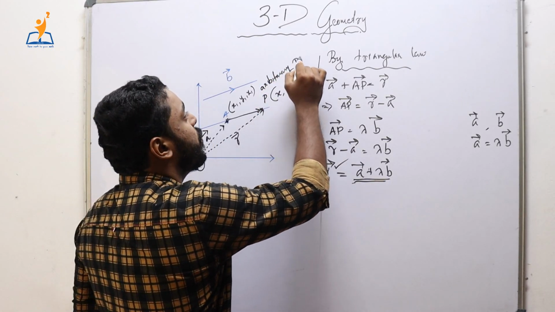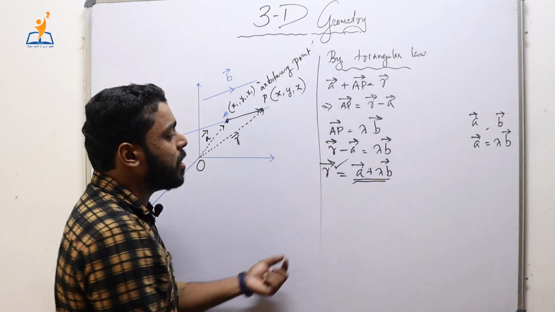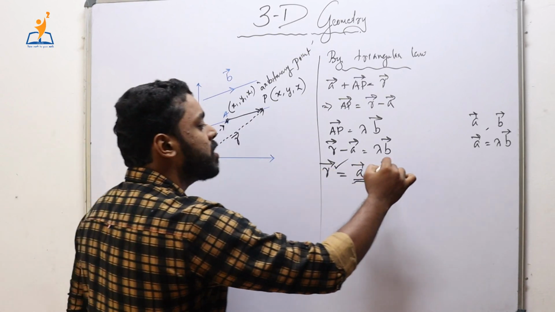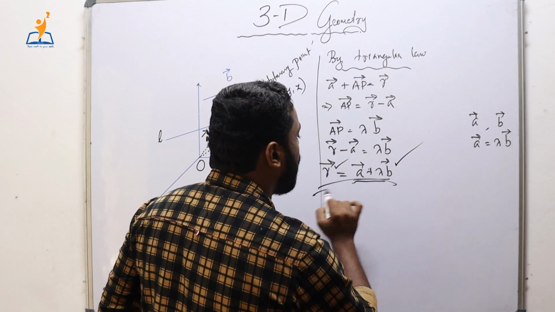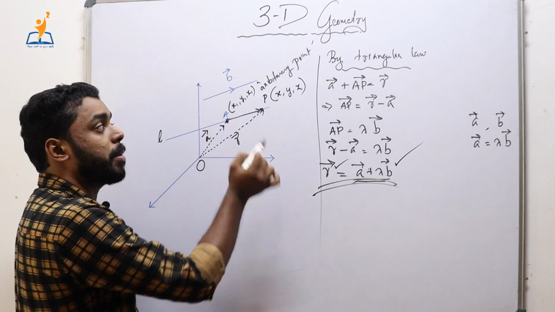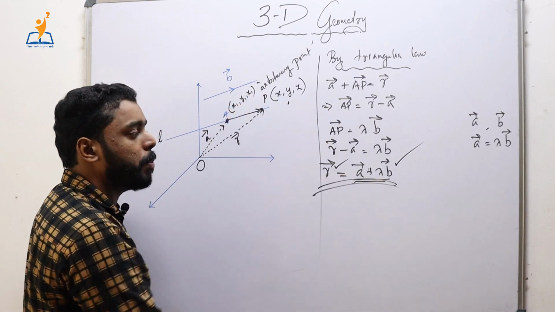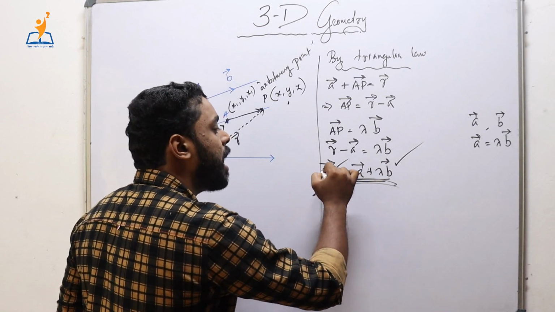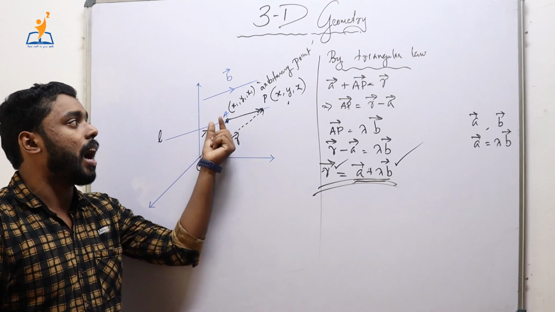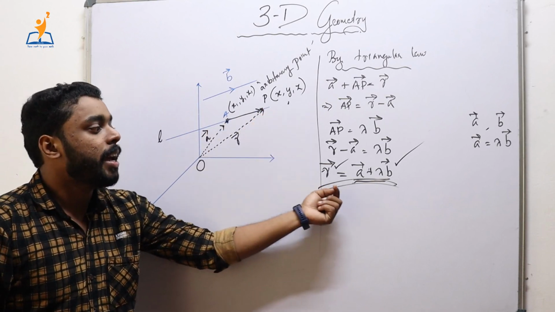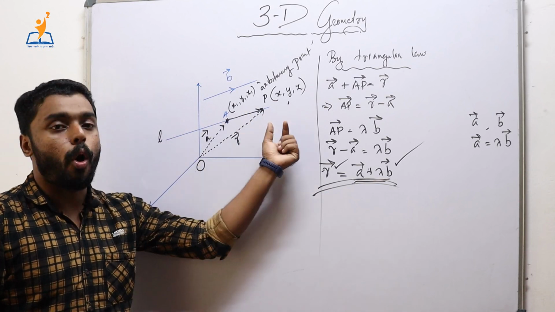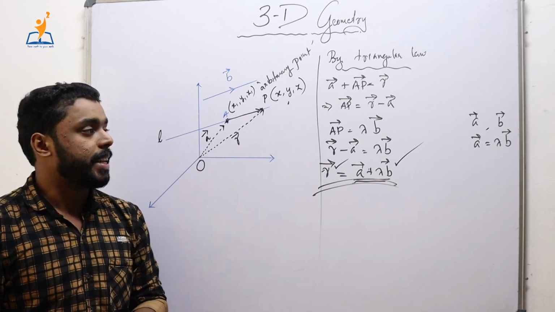So we are able to find the position vector of the arbitrary point on the line, which means that this will give us the equation of the line, the equation of any point in this line segment, because this point is an arbitrary point and this is the position vector of the arbitrary point in the line segment. Hence this will give us the equation of any point in this line segment.